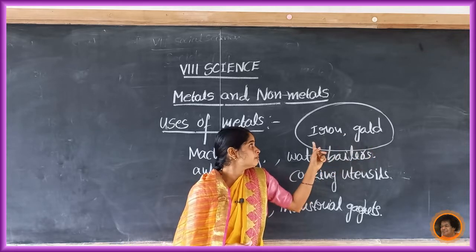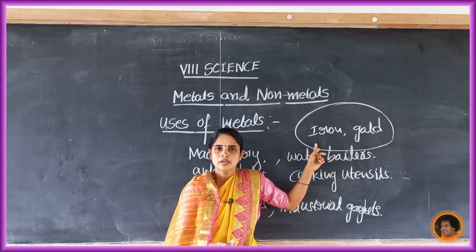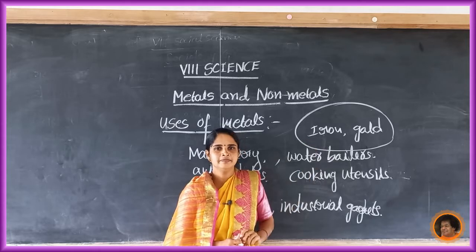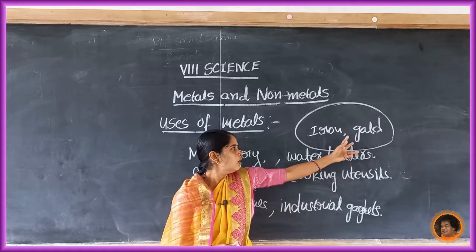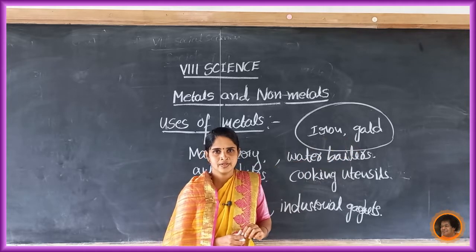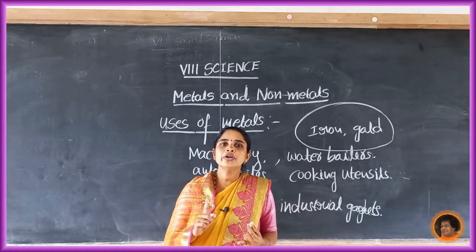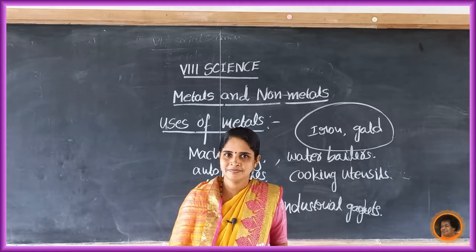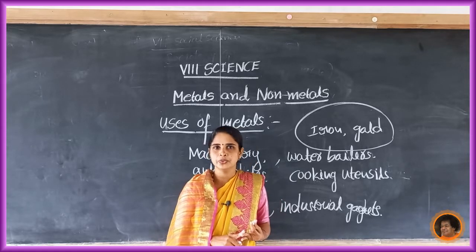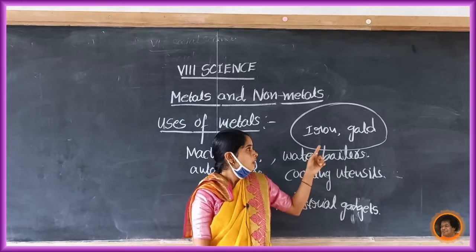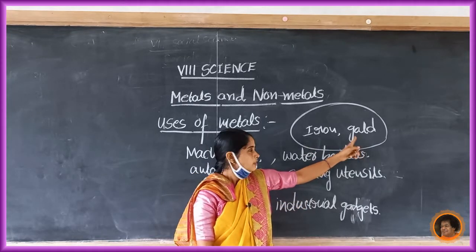Can we use iron? No. Why? Because gold does not react with water, and iron and gold differ here.